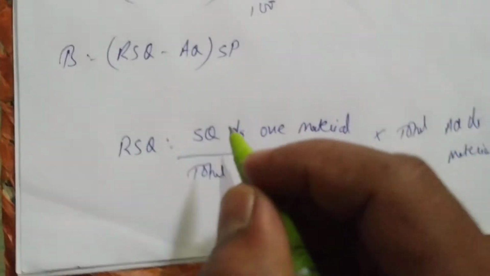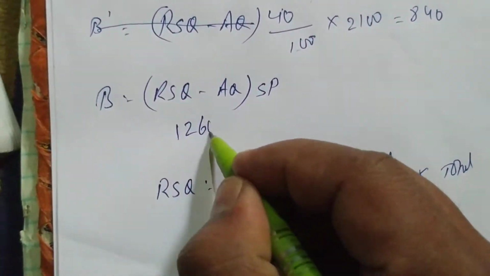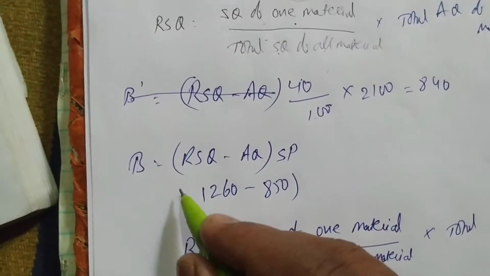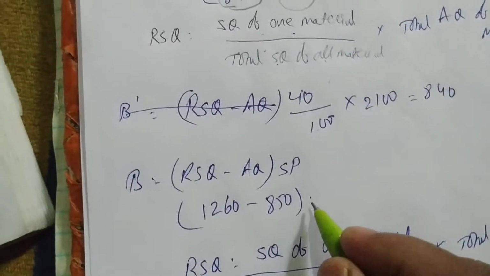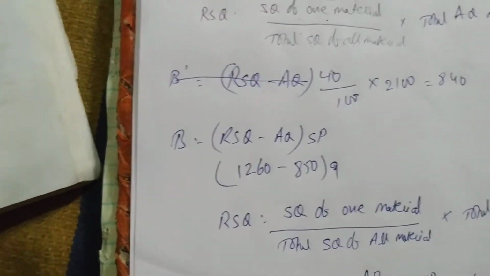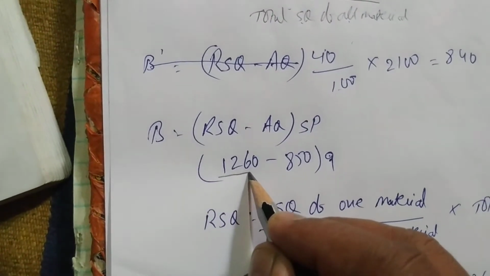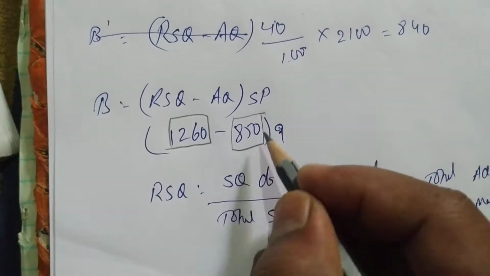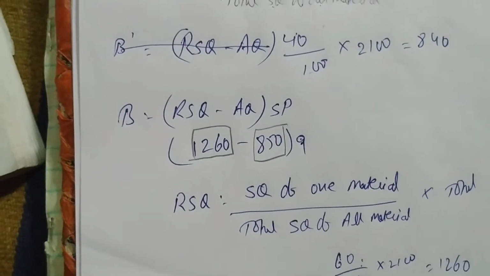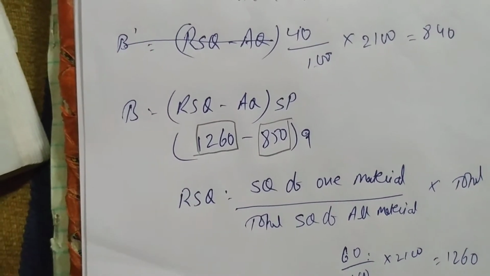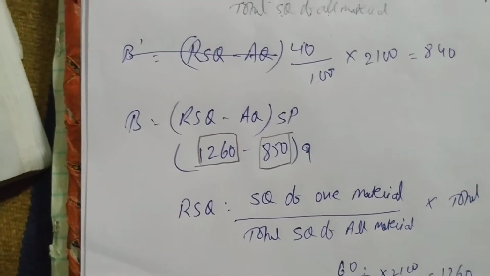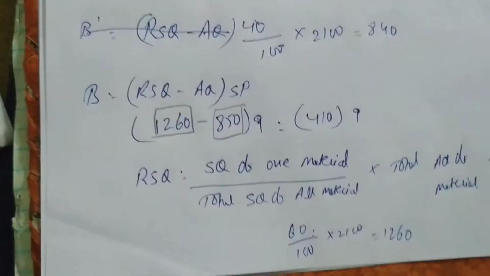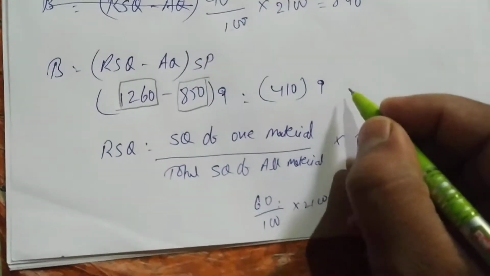Let us write here. RSQ is 1260 minus actual quantity, how much? 850. Here it is positive. Multiply with standard price. How much is the standard price? 9. So see, the company is saying to use 1260 quantity of material, but actually how much have they used? 850. They have used less. So 1260 minus 850, positive we are getting 410. 410 positive, multiply this with 9. 410 into 9, so 3690.